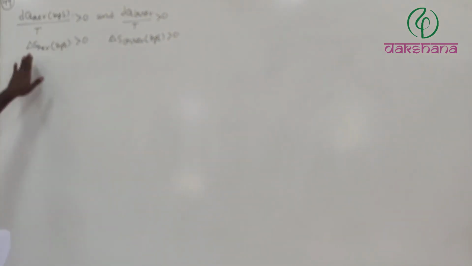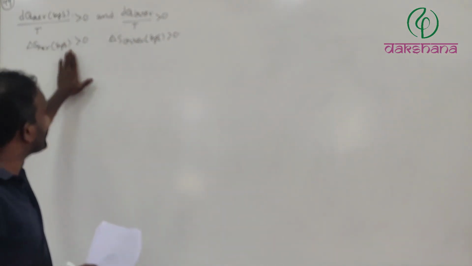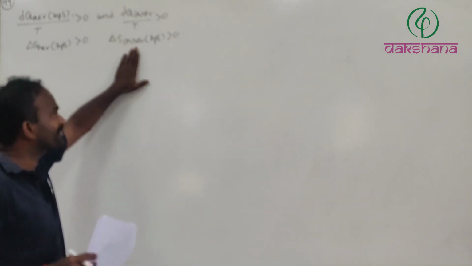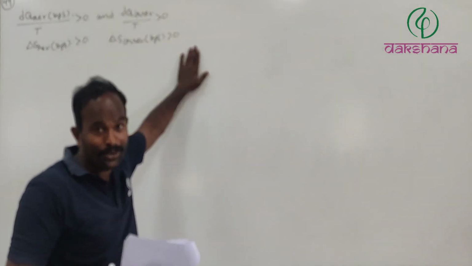Which means the change in entropy of a reversible process of the system is greater than 0, and the change in entropy of an irreversible process of the system is also greater than 0.